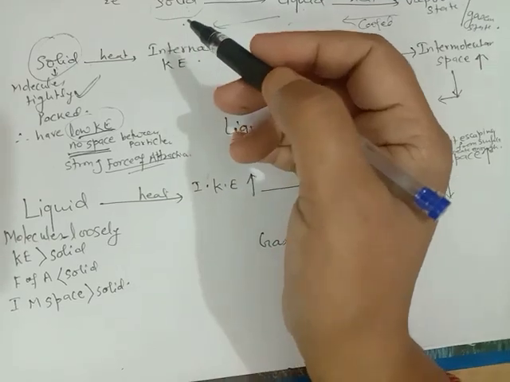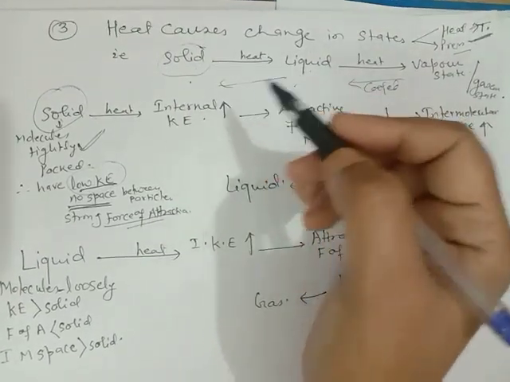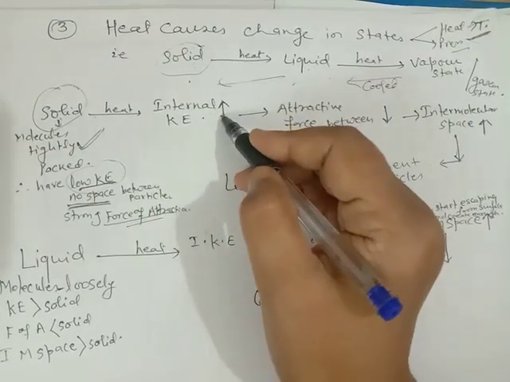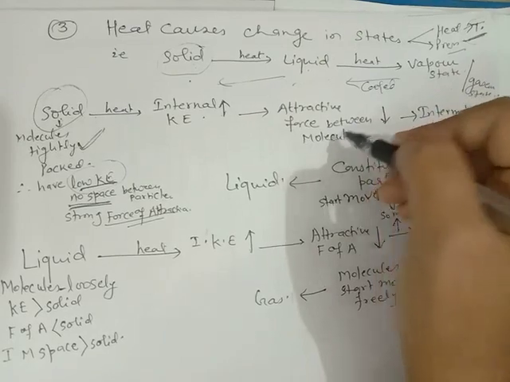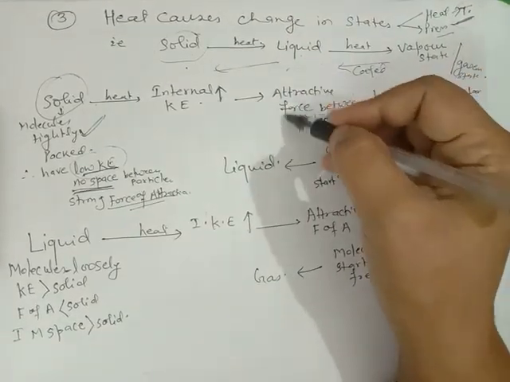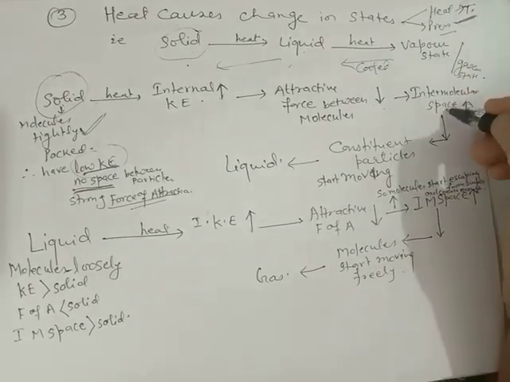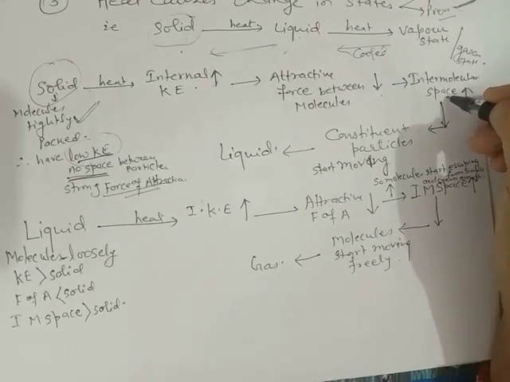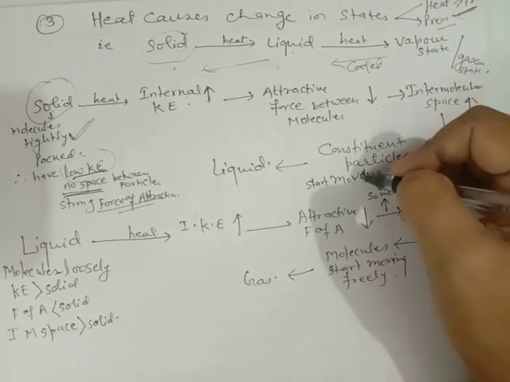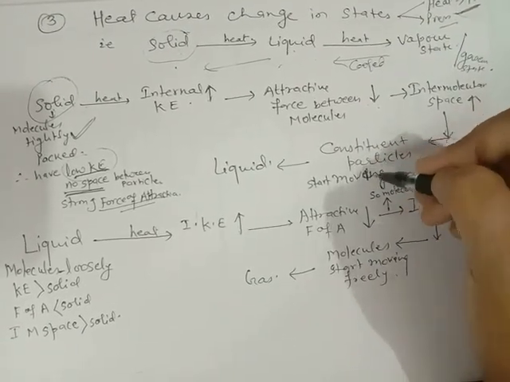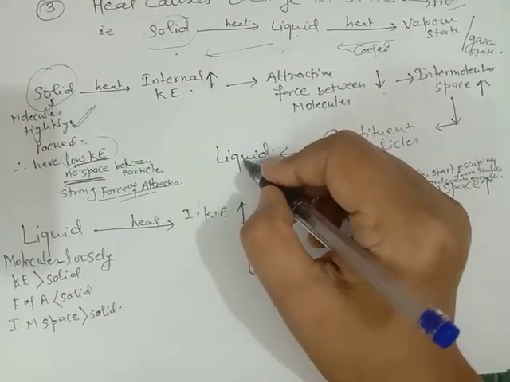When kinetic energy increases, the force of attraction between the molecules decreases, and the space between the molecules increases. So the constituent particles start moving. They have limited motion, but they start moving and turn to liquid state.